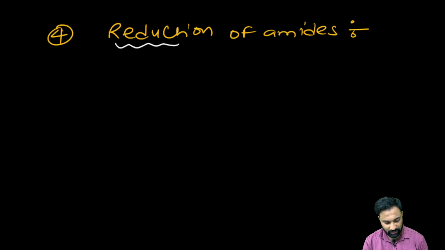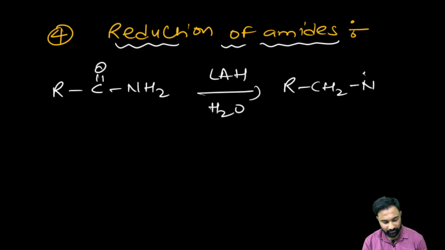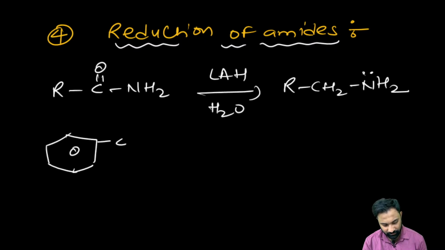Yes, benzonitrile. Now the reduction of amides. First one, this is an acid amide. Acid amide in the presence of lithium aluminum hydride and H2O, if given, will directly be converted into the amine. Clear?